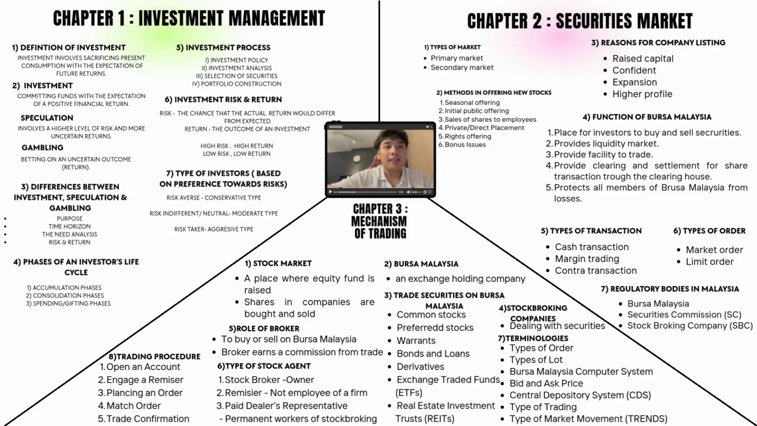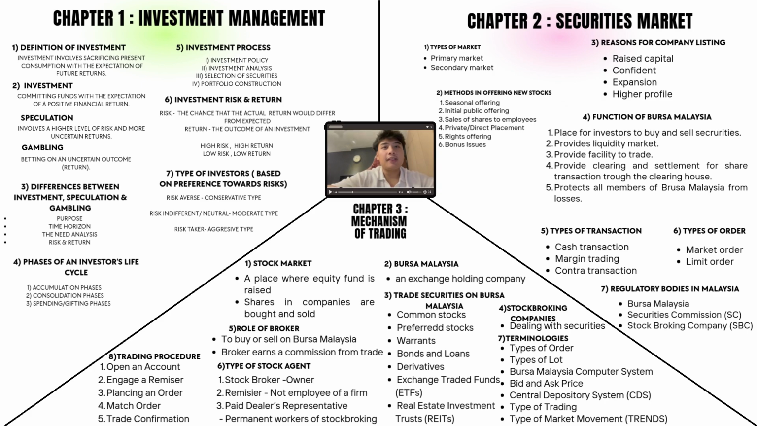So we are done with the second subtopic. We move to the third subtopic, which is why companies get listed. There are 4 reasons why companies get listed. First one, to raise capital for expansion. Second one, to increase investor confidence by meeting Bursa's requirements. Third one, to gain publicity and grow their business. And the fourth one is to improve company profile to attract more investors.